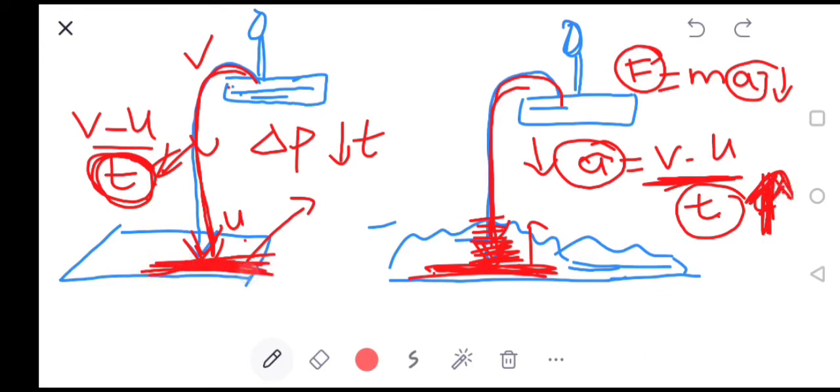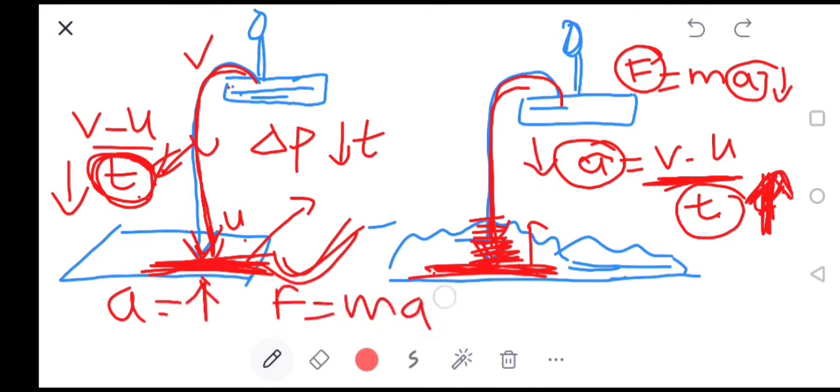Whereas in this case, because the time gap reduces, acceleration increases, and we know that force is equal to mass into acceleration. So if acceleration increases, force increases, and that person is hit harder when he falls on a concrete floor rather than on a sand heap from the same height.